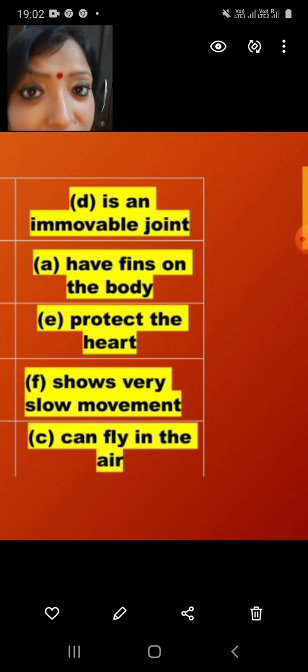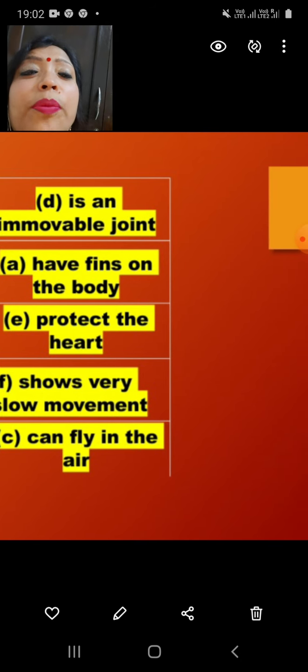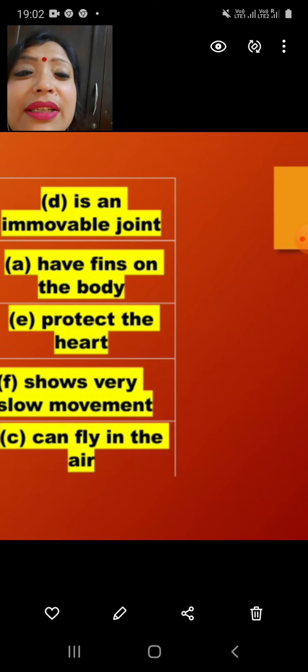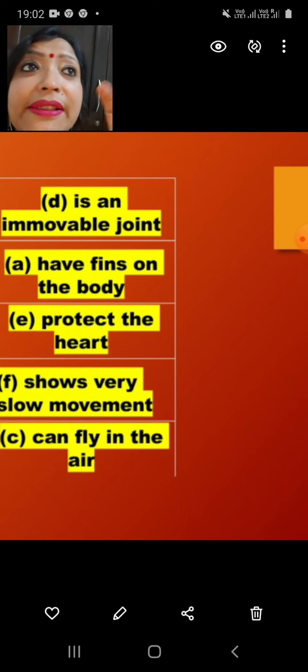So these are some of the objective type questions. I hope by these objective type questions the entire chapter is very clear to you.